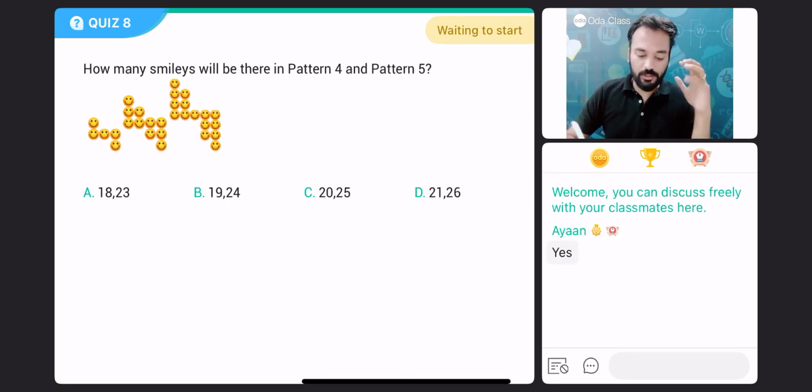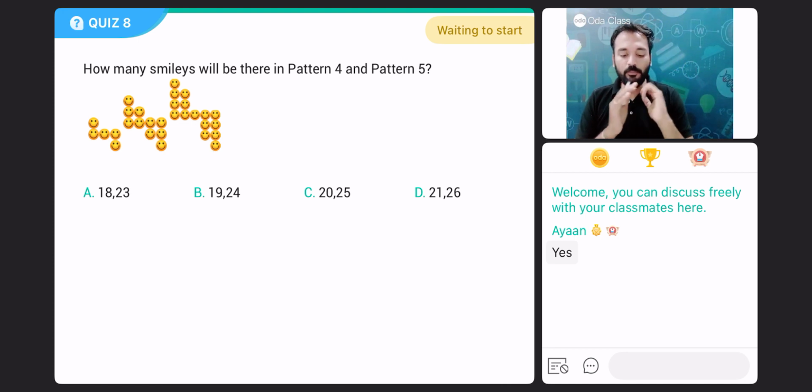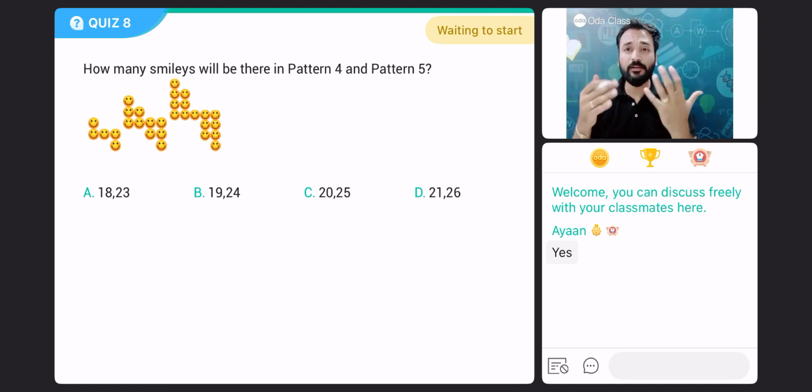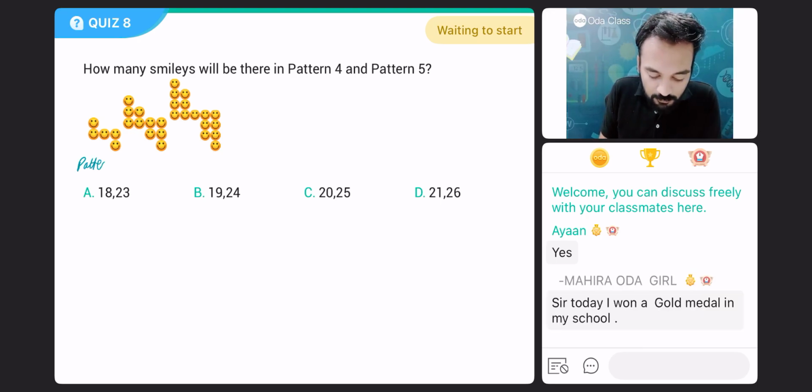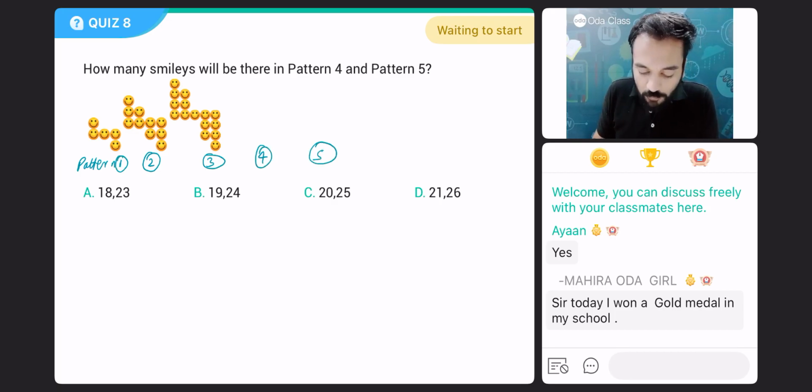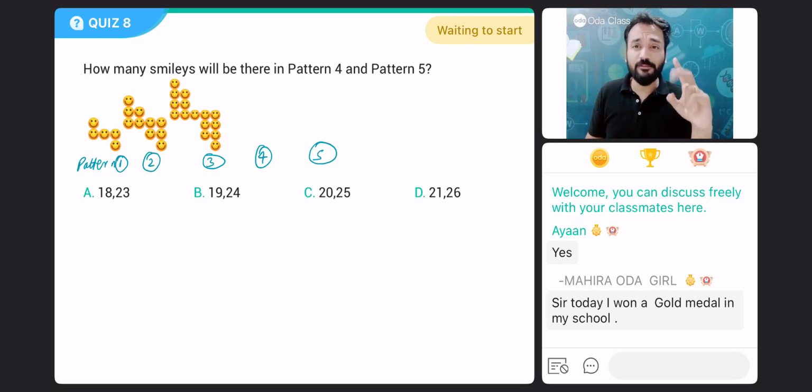Next question. A tough question. How many smileys will be there in pattern 4 and 5? This is pattern number 1. This is pattern number 2. This is pattern number 3. Pattern number 4, as well as in 5. How many smileys will be there? You can see how many smileys are there in the first pattern. Can you count? Type in the chat box.